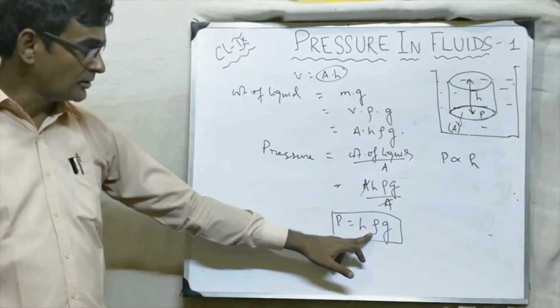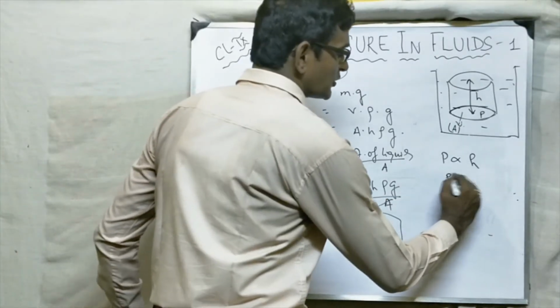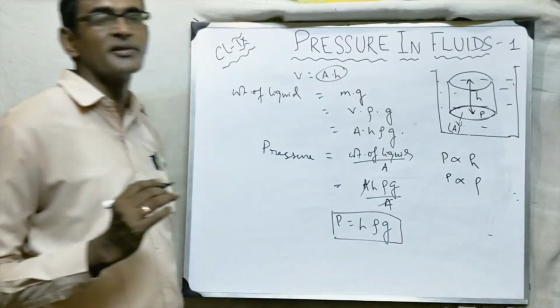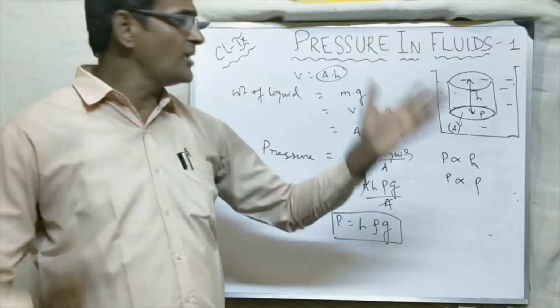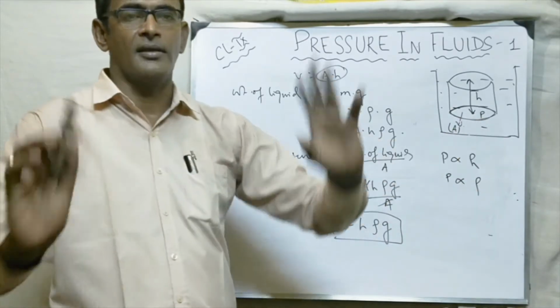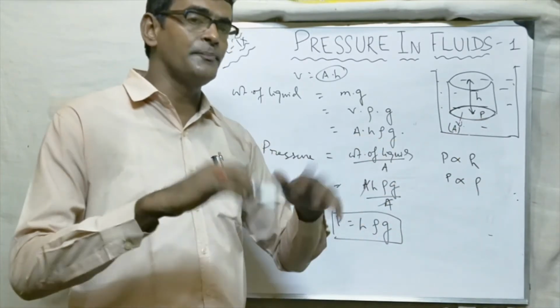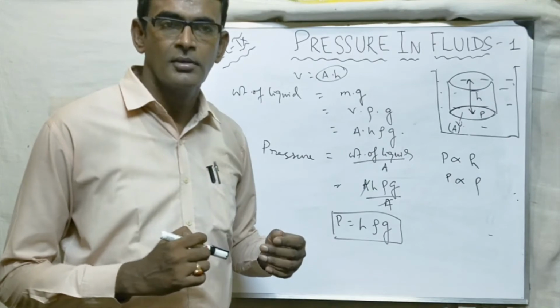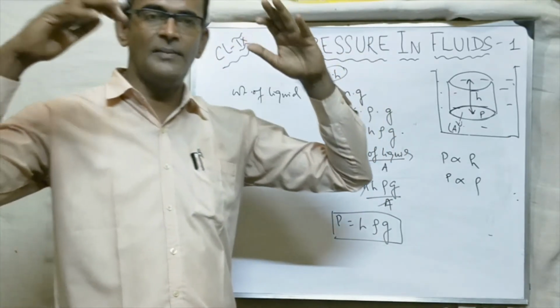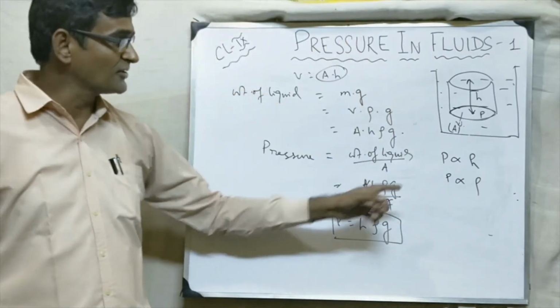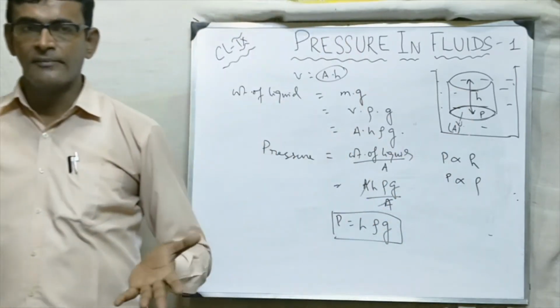Second point, pressure is directly proportional to rho. Rho मतलब density of the liquid. Imagine करो कि ये वाटर नहीं है, यहाँ पे मरकरी है. Now mercury is 13.6 times heavier than water. So what will happen? The pressure will be much larger. Pressure will be much higher if we replace water with any denser liquid.